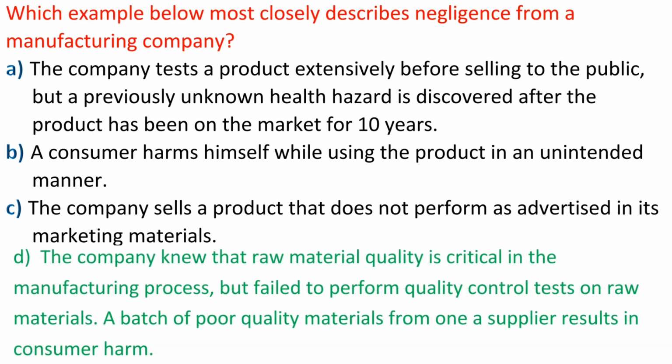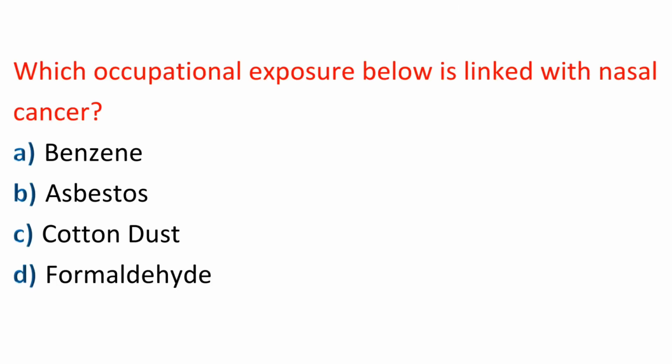Answer: D. The company knew that raw material quality is critical in the manufacturing process, but failed to perform quality control tests on raw materials. A batch of poor quality materials from a supplier results in consumer harm. Question: Which occupational exposure below is linked with nasal cancer? A. Benzene. B. Asbestos. C. Cotton dust. D. Formaldehyde.